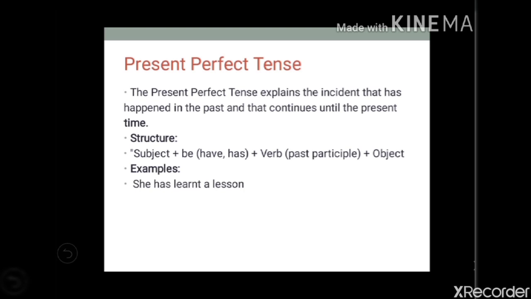Now, examples are: she has learnt a lesson. For she you have to take has, the to have helping verb, and then the V3 form, learn, learned, learnt, and then the object. I have eaten meal. I, subject, have, to have helping verb. Then eaten, eat, ate, eaten, V3, and then meal is the object.